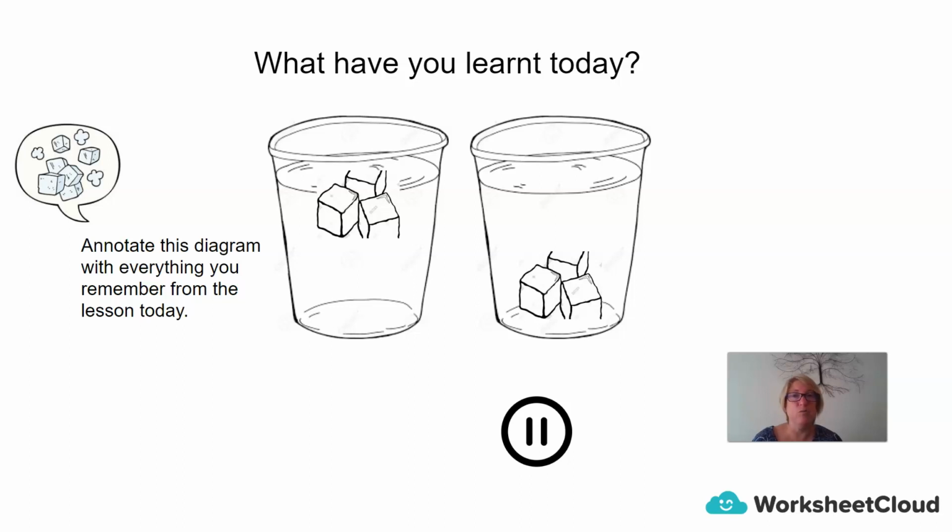You can speak about how do we calculate mass, how do we calculate volume, how do we calculate density. You can speak about putting things in order of increasing density or decreasing density, and you can try and explain why ice in certain substances will sink and why ice in certain substances will float. So you can make a really nice summary page on today's lesson. So you can pause the video now.